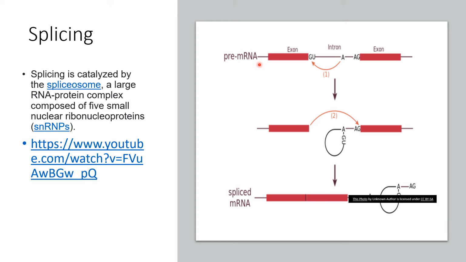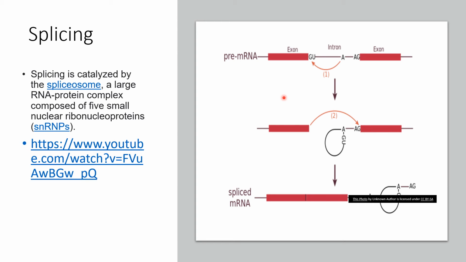So the exon sequences should be present without any interference from the intron sequences. So the intron sequences have to be removed and the exon sequences have to be joined for getting a functional protein out of this mRNA. And this process of removal of introns and joining of exons is called splicing.